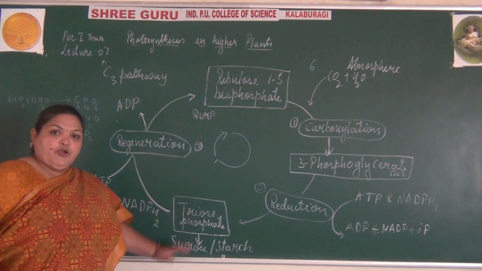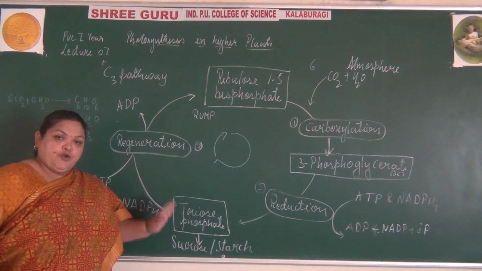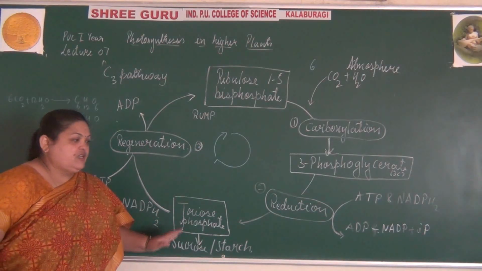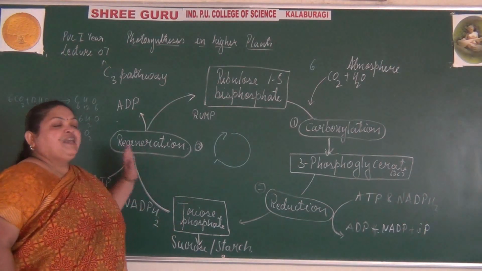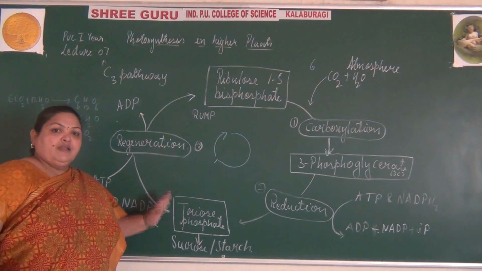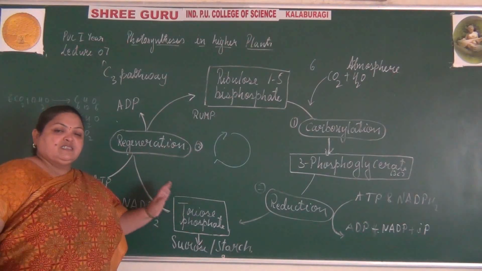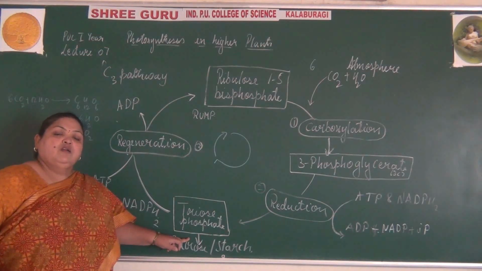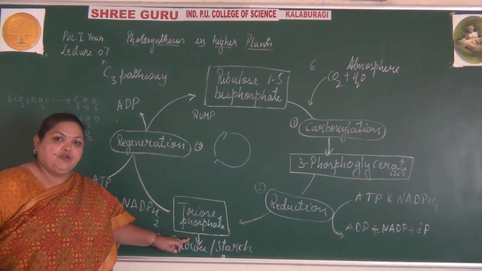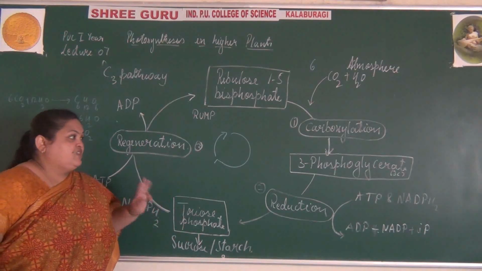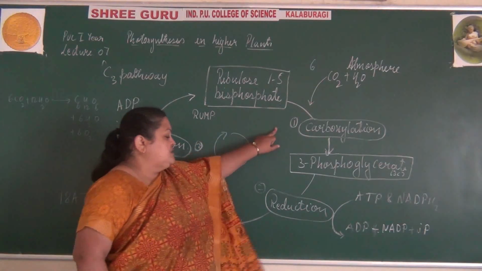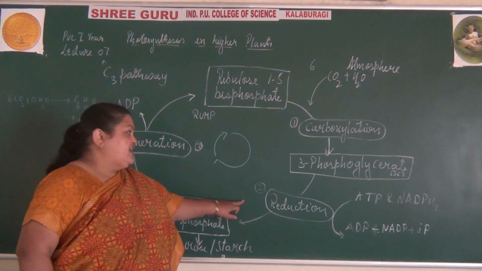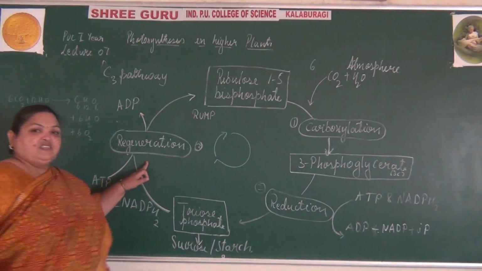Yes, so the product produced by the light reaction is used by C3 plants, or in the C3 pathway, that is the dark reaction, for the formation of the triose phosphate. So there are 3 steps. One is carboxylation, second is reduction, and third is regeneration.